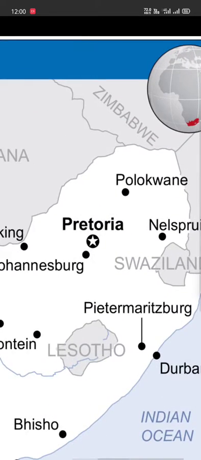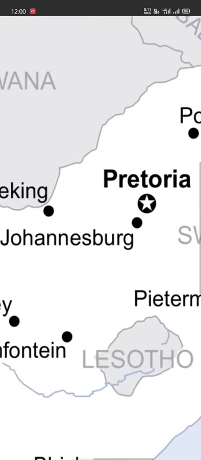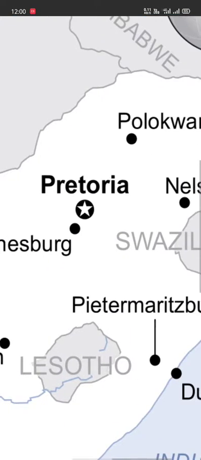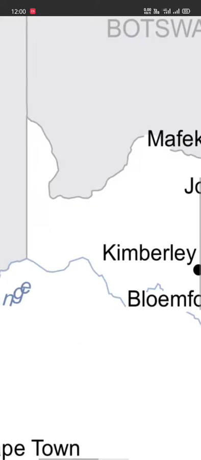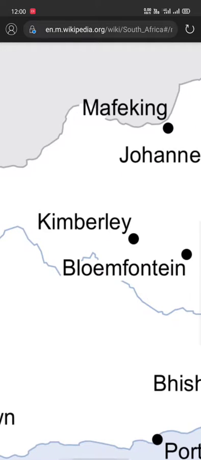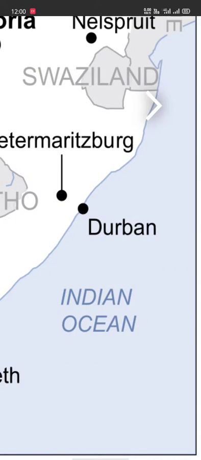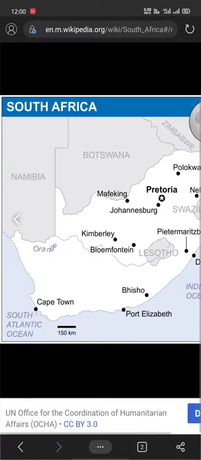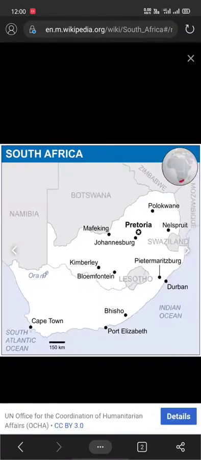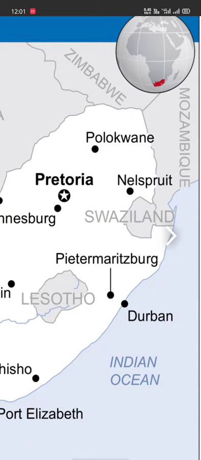These are the places of interest and the major places. See these black dotted places, that is the major. Cape Town is there, then Port Elizabeth, Durban. This is the map of South Africa, and see how the major places are located.